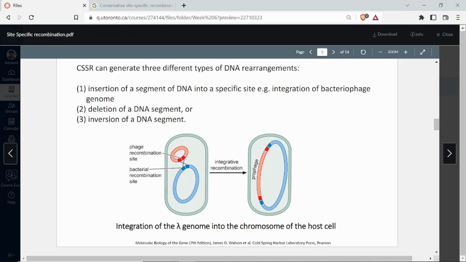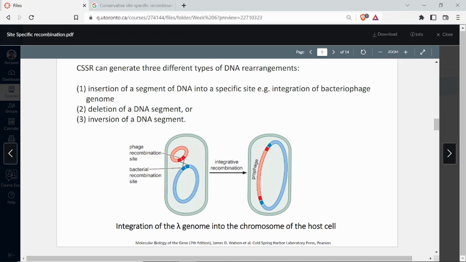So insertion of a segment of DNA into a specific site, for example, even integration of a bacteriophage genome or a viral genome in the host genome is a kind of insertion. We're inserting a viral genome into the host genome. That is also a kind of insertion. In terms of virus, we generally call it integration because it remains there for a very long time. It could be several years. It could be during the lifetime of the whole organism.